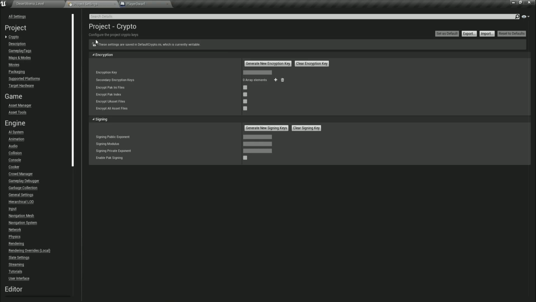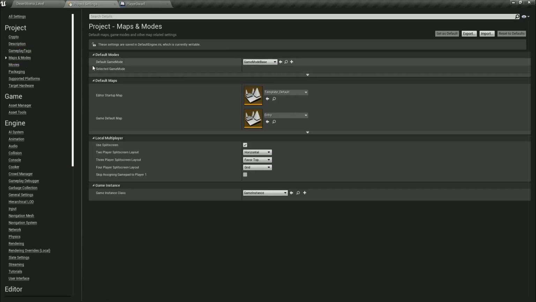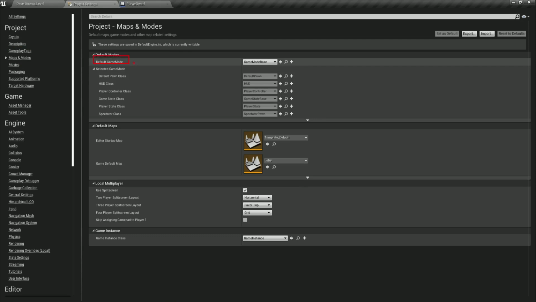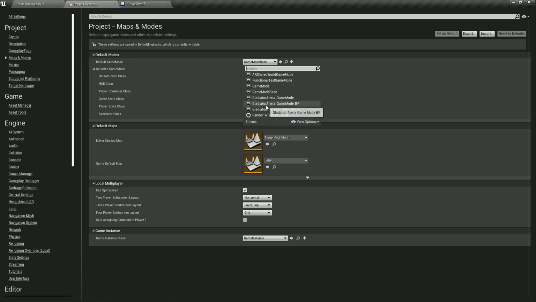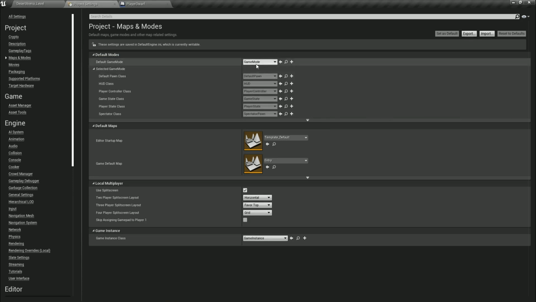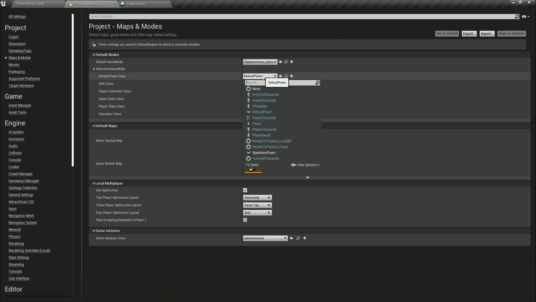And we're going to go into the project settings over here, maps and modes. So select the maps and modes. And over here where it says default game mode, we're going to click on the drop down list, and we're going to select the gladiator arena game mode. Because here we had the default game mode, and it does not allow us to select the default pawn and all of the good stuff over here. So if we select our own gladiator arena and go over here to default pawn, I can now select my player dwarf.